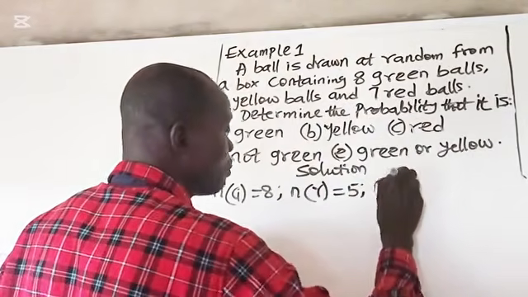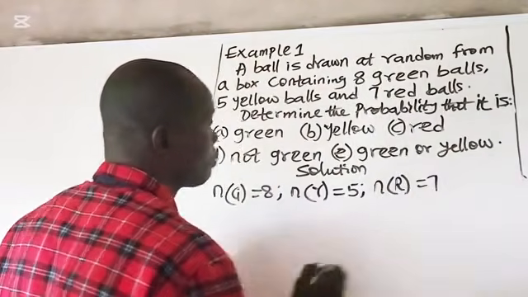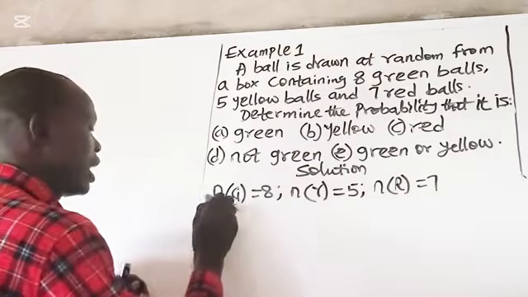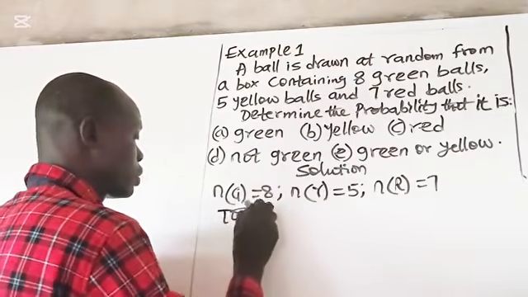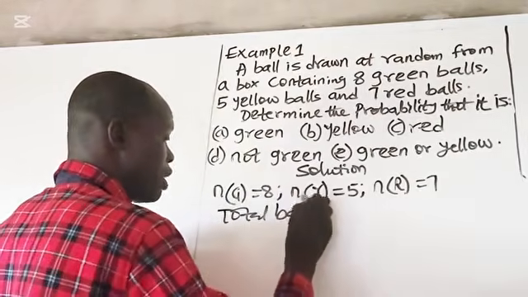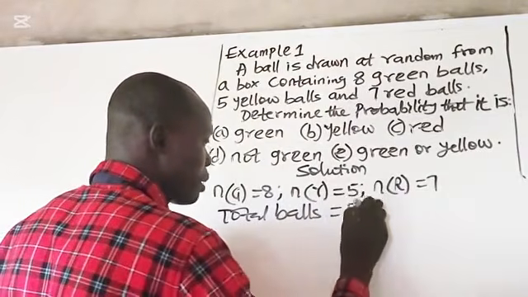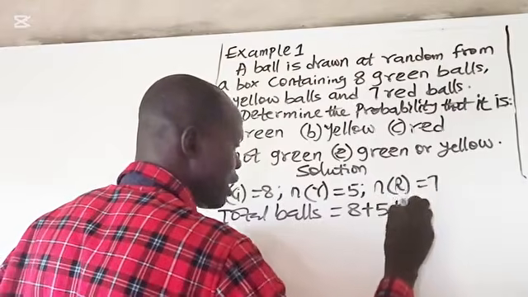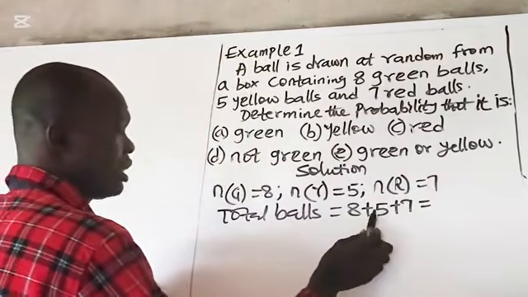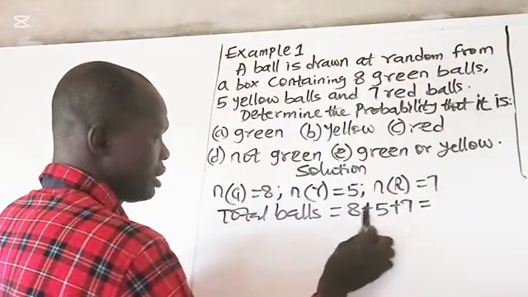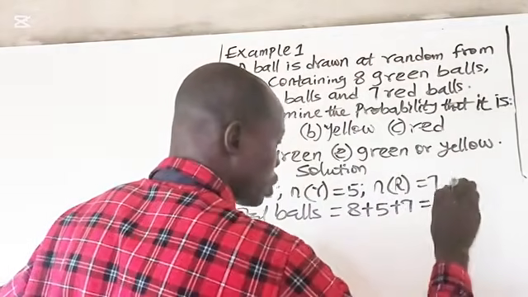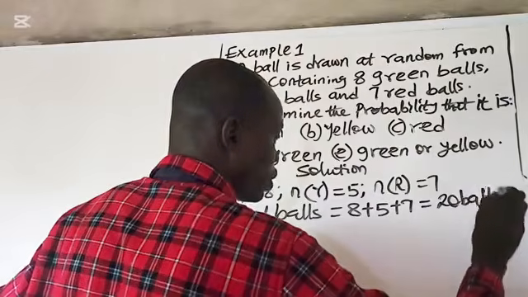Number of red balls, you have 7. So total balls, we have 8 plus 5 plus 7, so that will be 20 balls altogether. You have 20 balls.